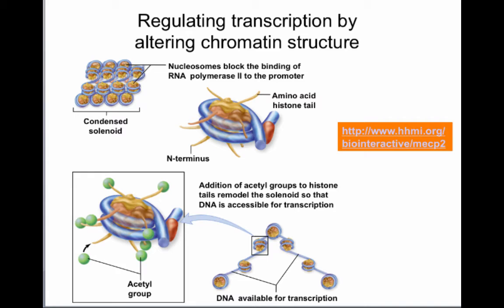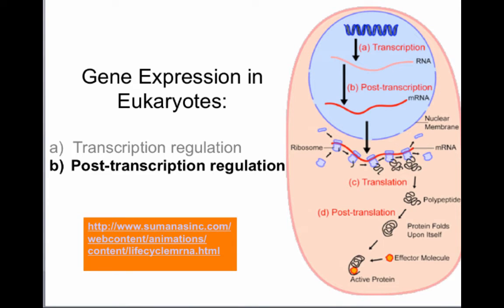You can also add methyl groups to the DNA that would deter RNA polymerase from coming in, or you can make it looser and more likely to be transcribed by adding acetyl groups to the histones, and this will make them spread out and loosen up the DNA so it's more available for transcription. So this is unique to eukaryotes. There's also another step that is unique to eukaryotes, not present in prokaryotes, and it's the time that happens between the RNA being transcribed and the point where it goes to the ribosome.